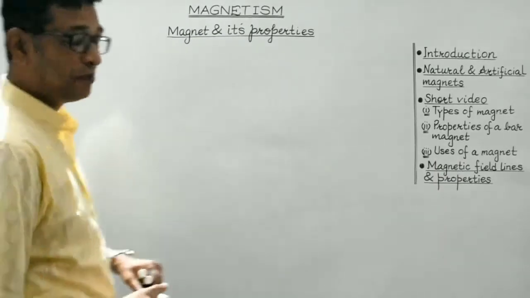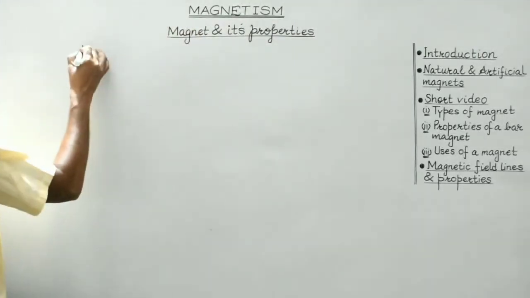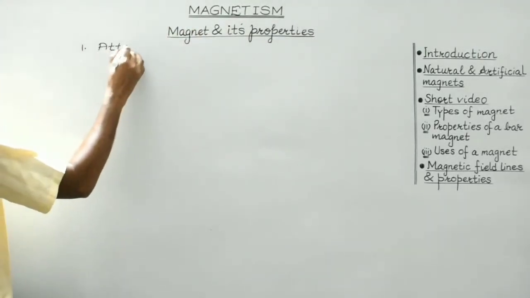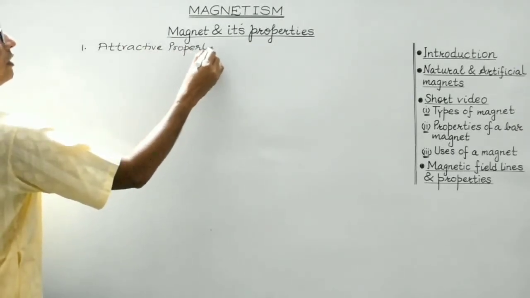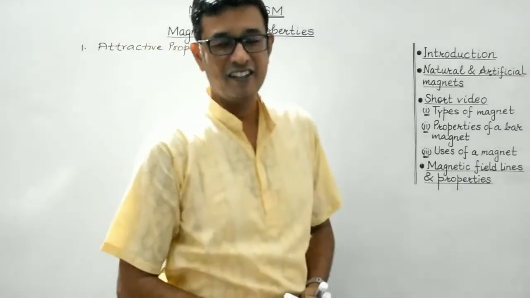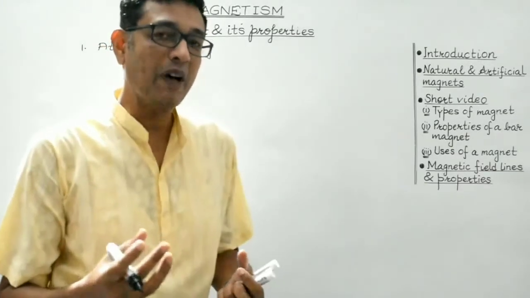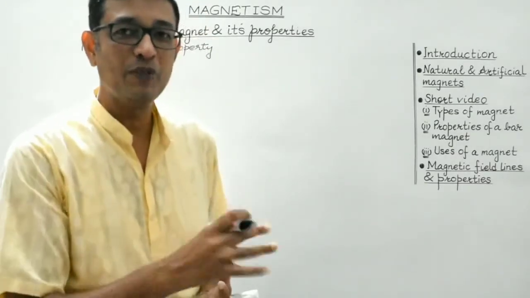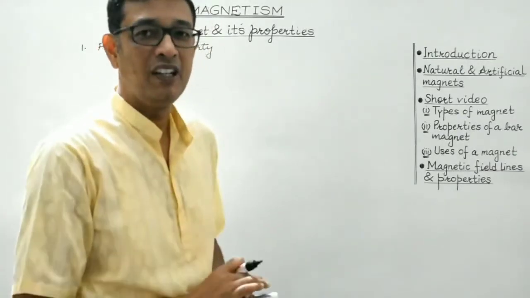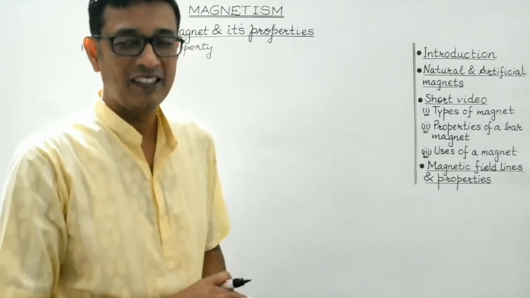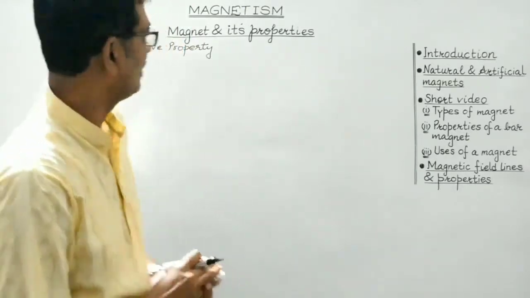So students, what are the properties of the magnet which we have discussed in the video? First is attractive property. Now as we are aware, a magnet tends to attract small pieces of iron towards itself, and the attraction is maximum near the end points of the magnet, and those preferred regions where the magnetic force of attraction is maximum are known as the poles of a magnet, north pole and south pole. So that is basically the attractive property.